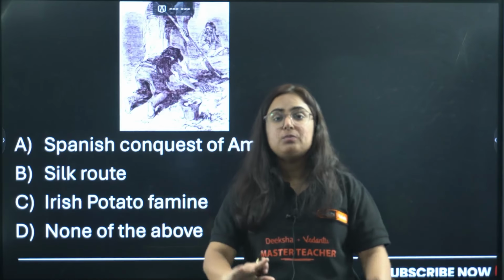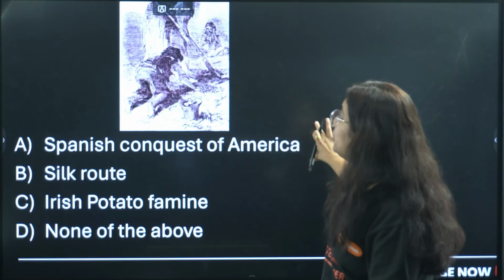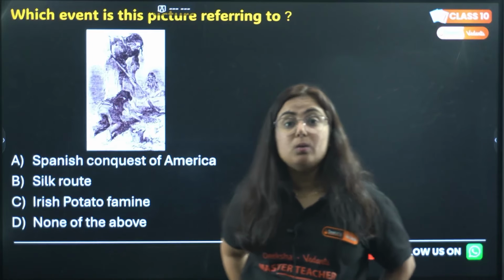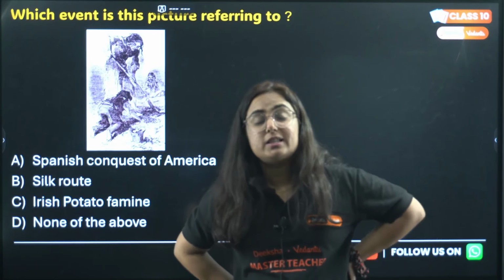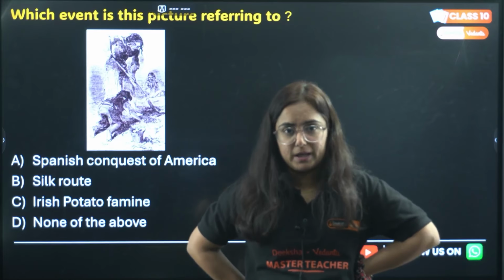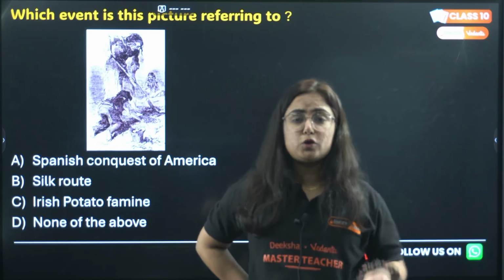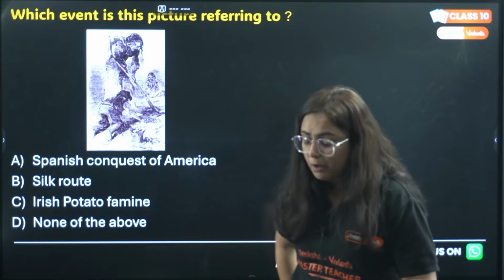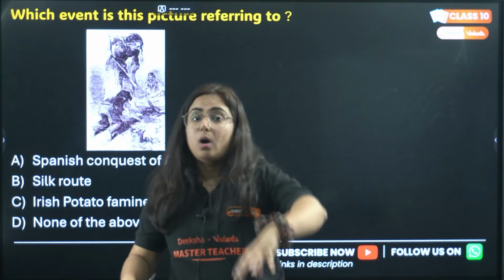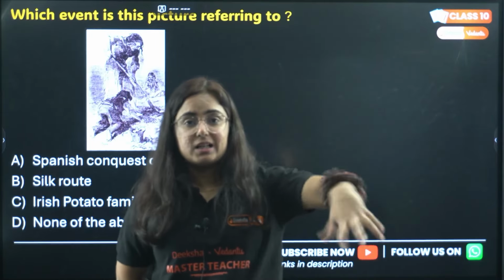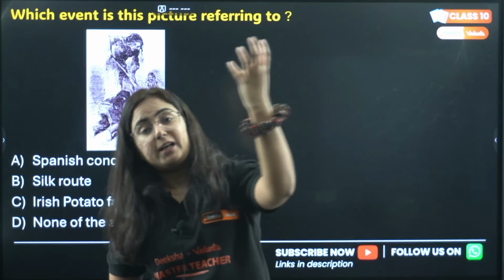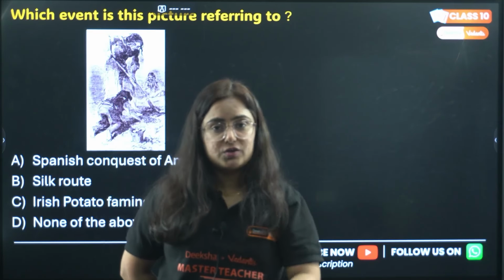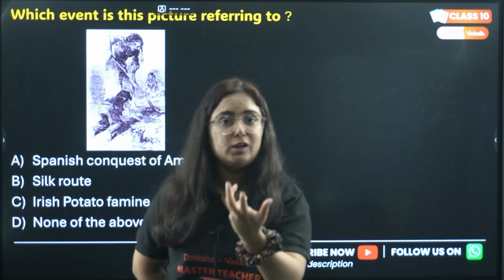This is taken from the history chapter, the making of a global world. Okay, there we read one incident of the Irish potato famine. What happened? If we talk about Ireland, the Europeans found America, colonized America, and from there they brought potato, right? Now potato was cheap, easily grown in the soil of Ireland.